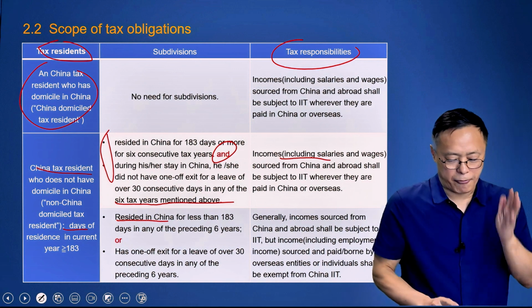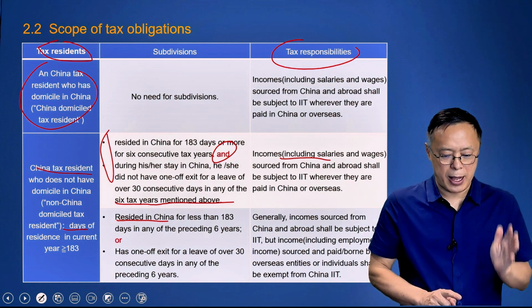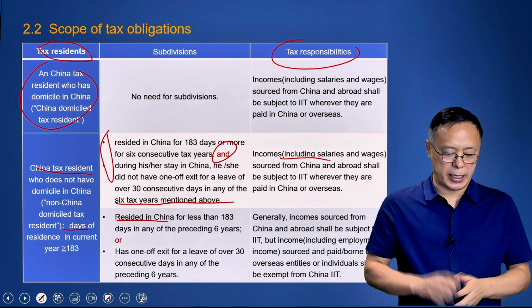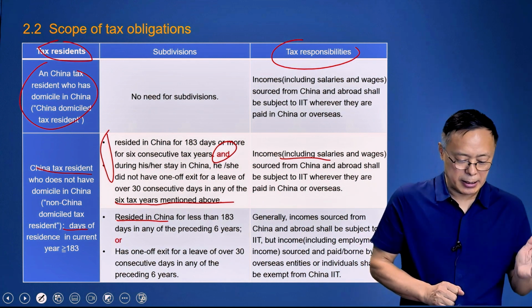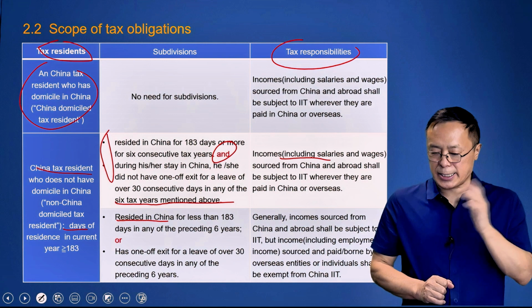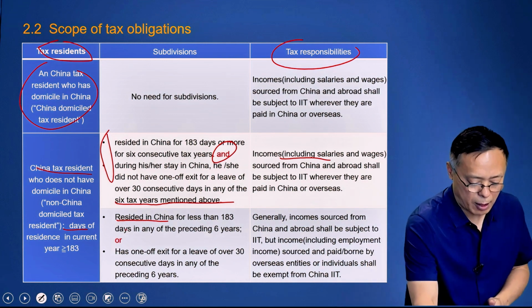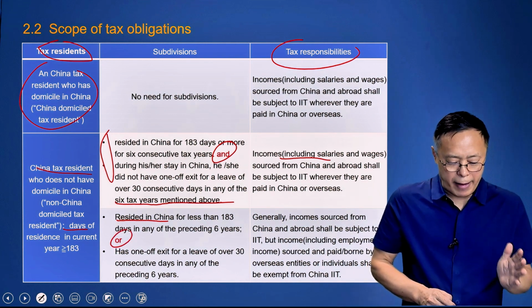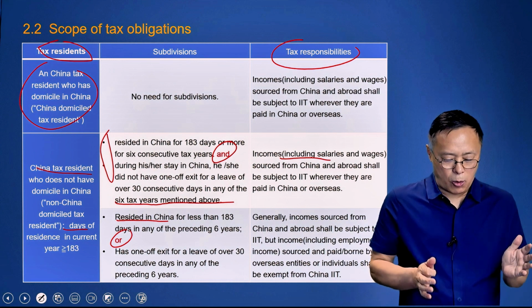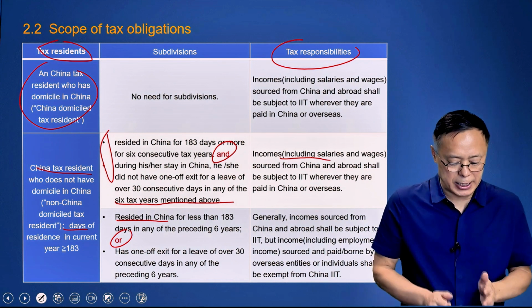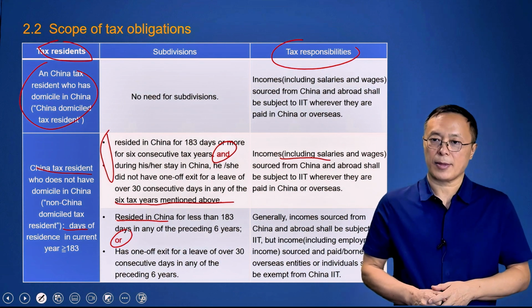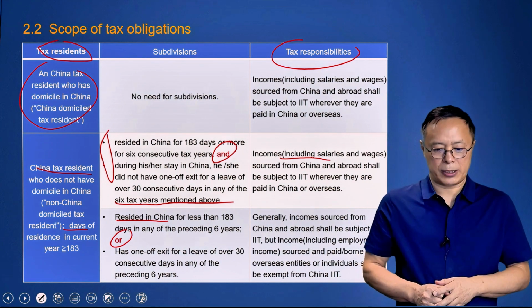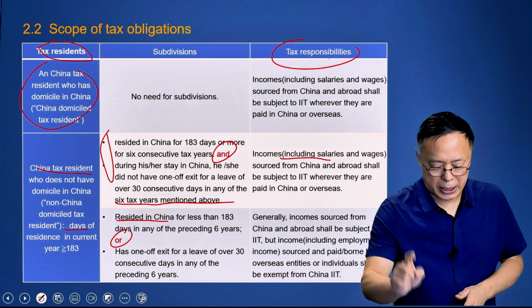And the second group resided in China for less than 183 days in any of the preceding 6 years, or has one-off exit for a leave of over 30 consecutive days in any of the preceding 6 years.